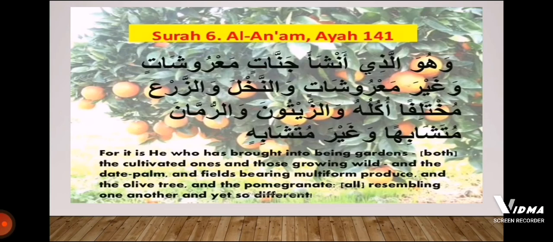That's why they fall. Now, in Surah Al-An'am, Allah subhanahu wa ta'ala says, in this ayat, that it is He who has brought into being gardens, both the cultivated ones and those growing wild, and date palm and fields bearing multiform produce, and the olive tree and the pomegranate. All these are different from each other, but they receive the same things from the environment.